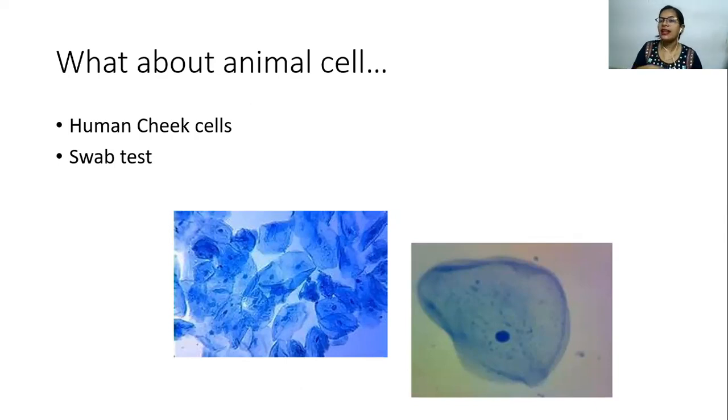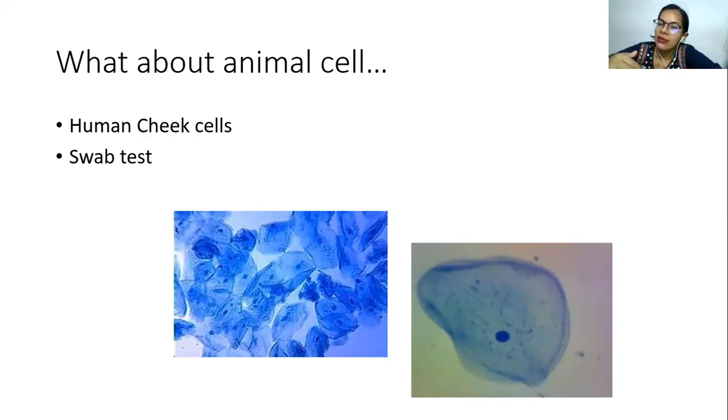They just put it inside and then put it into the test tube. In the same way, what you can do is take a toothpick. Just move it inside your mouth slowly, and then just scrape it over there. Do not hurt yourself. Then again, take a clean slide, put it over there, spread it. So along with the saliva, a small number of your dead cheek cells will also come. So you don't have to cut your cheek as such.